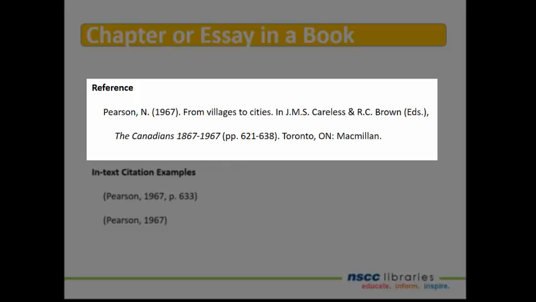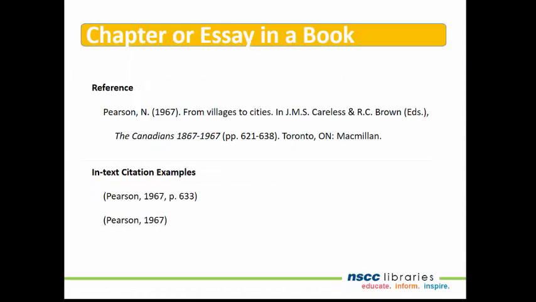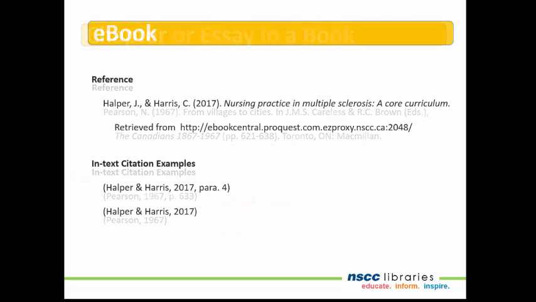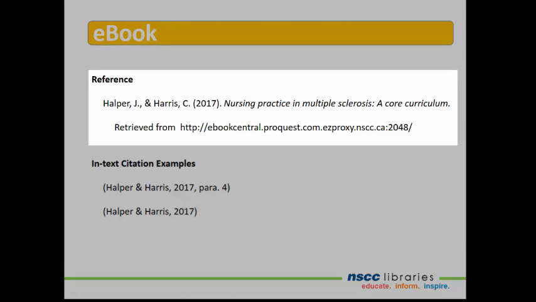The title of the book is italicized. In parentheses include PP period and the page range of the essay or chapter. Note the use of periods, commas, and parentheses throughout the example. Note the in-text citations for direct and indirect quotes. So how do we format an eBook?